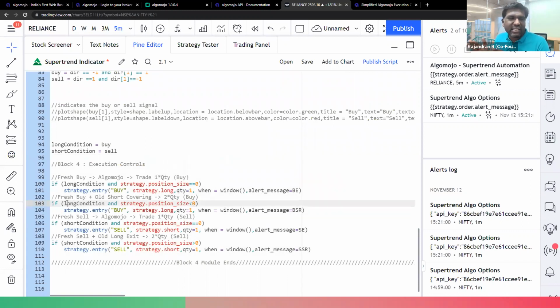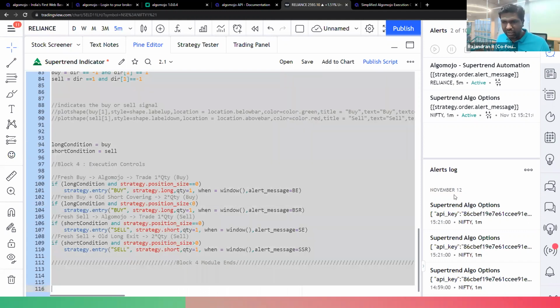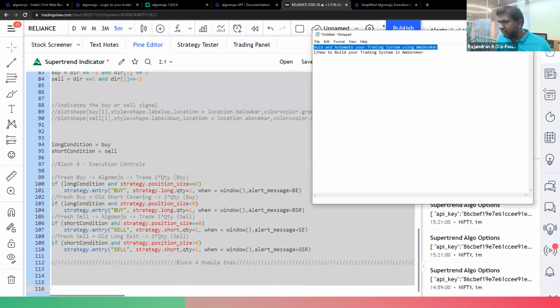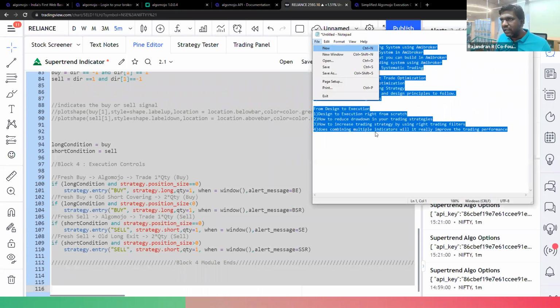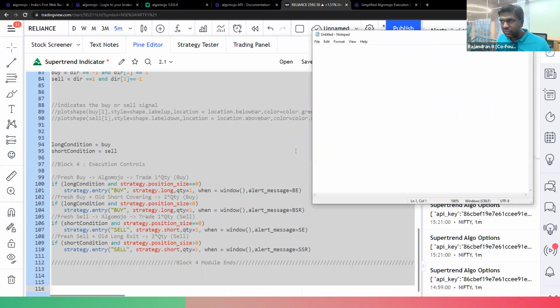Now, let us say I'll take some sample trading strategy. I'll show you how you can integrate any trading strategy using these 4 modules. I'll do one thing. I'll copy this module and put it in a notepad. I'll open a new notepad and then I'll paste it over here, right?